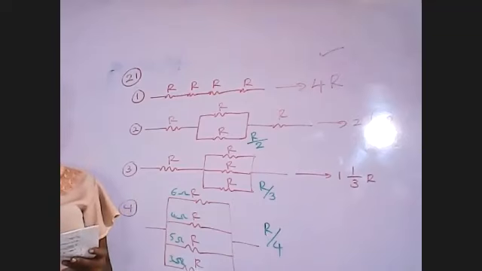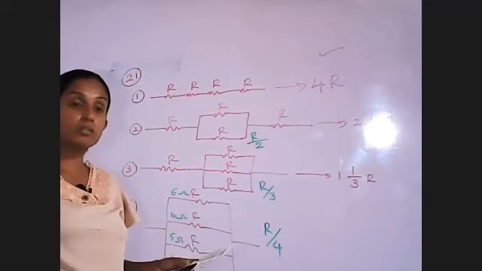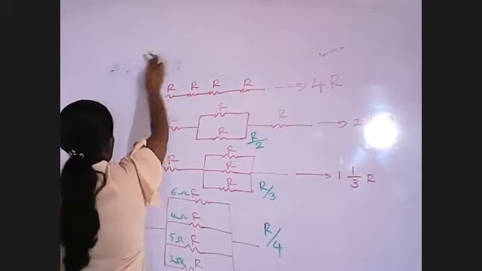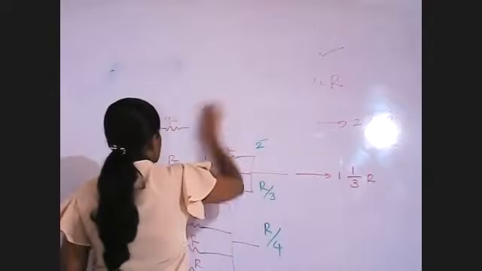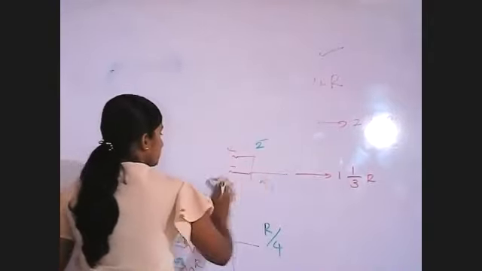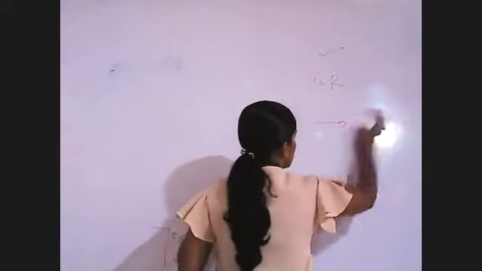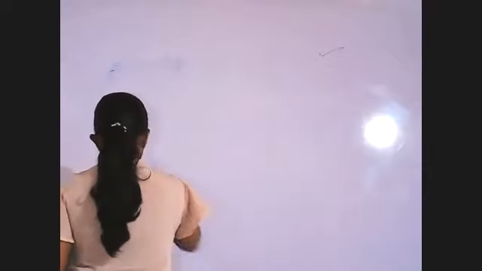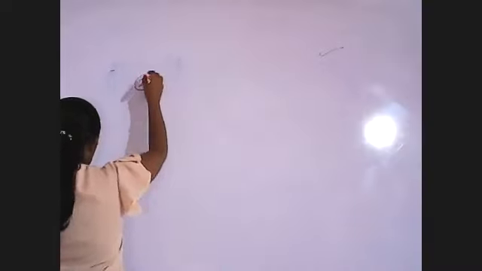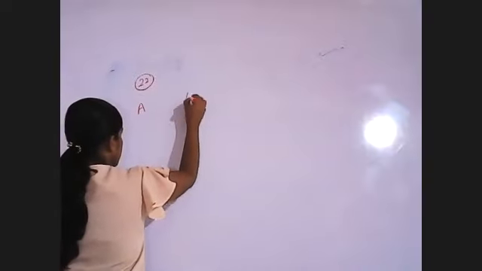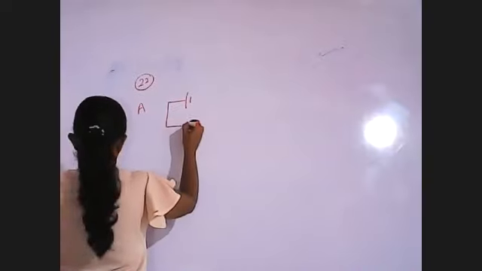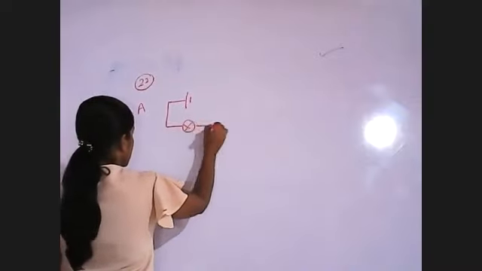Then question number 22, again about resistance. There you are given three circuits, A, B, C. The bulb is there.